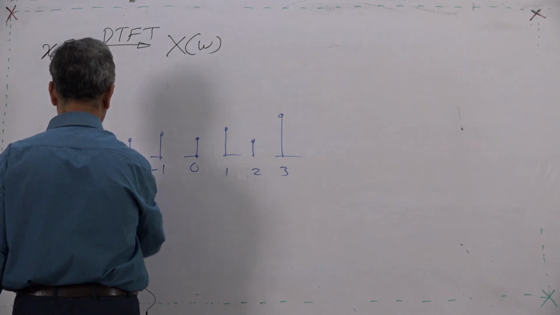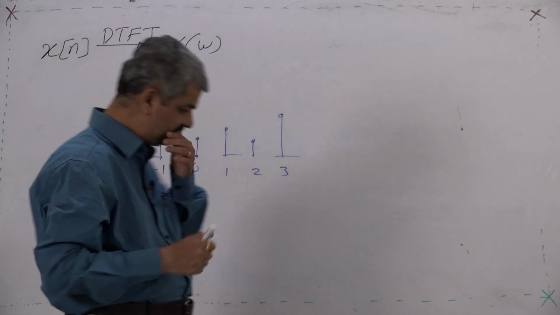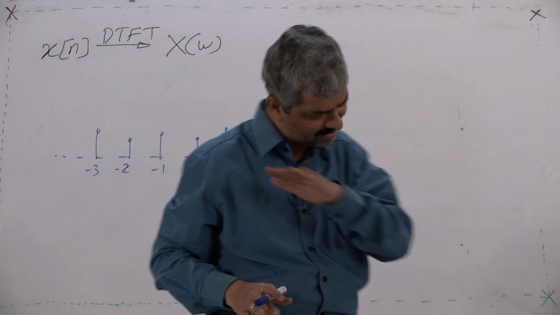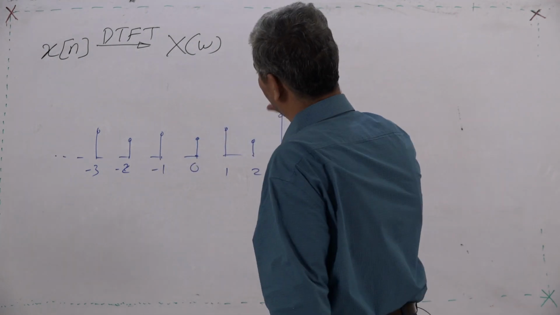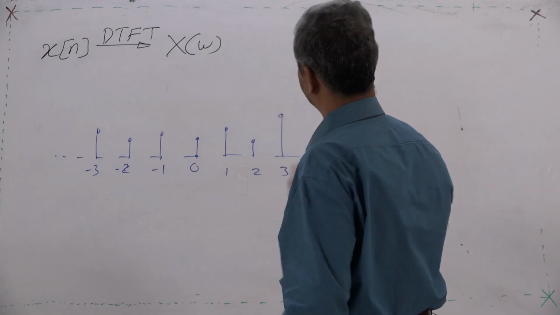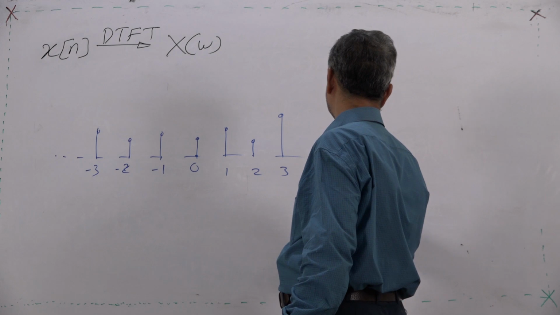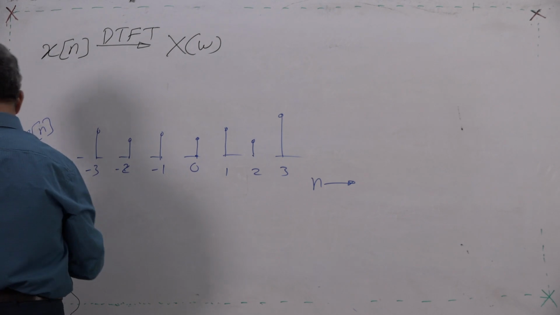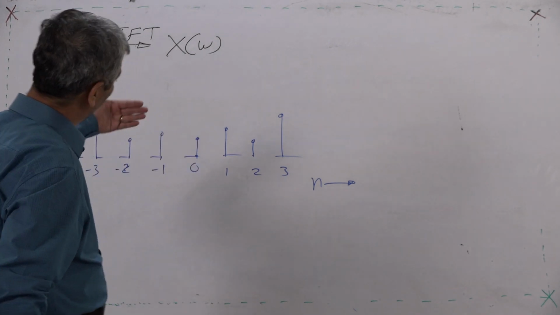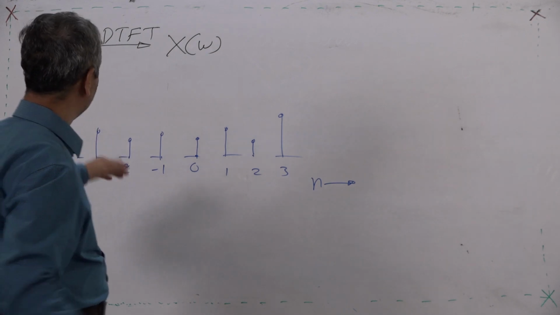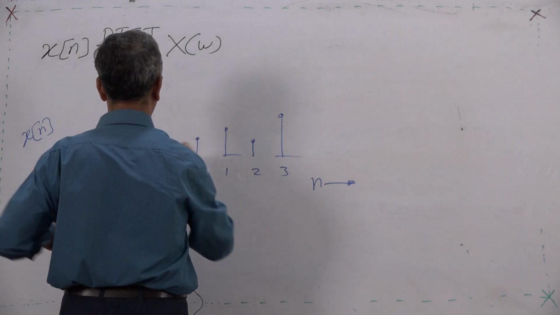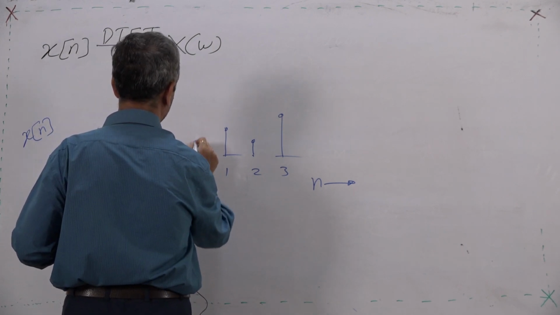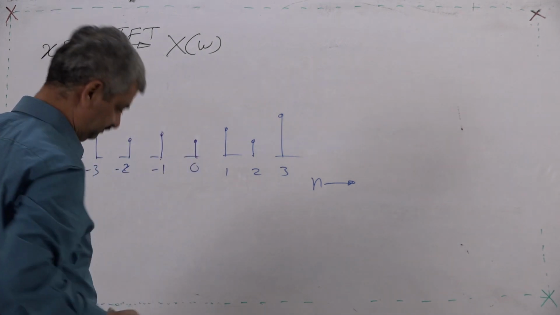Right now I have taken x[n] to be one dimensional, meaning these are points on the horizontal axis, only magnitude. So, with n on the horizontal axis and x[n] on the vertical axis, what you view are the values of the sequence at different integer index values of n.